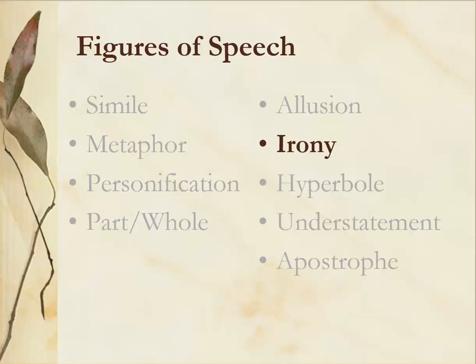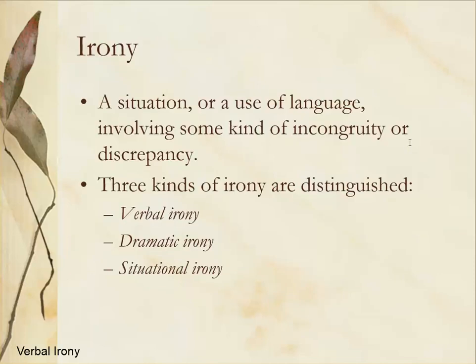Figure of speech number 6 is irony. And as I mentioned before, there are 3 different types of irony. Irony is a situation or a use of language involving some kind of incongruity or discrepancy. And the 3 types of irony are distinguished: verbal irony, dramatic irony, and situational irony. We will first look at verbal irony.